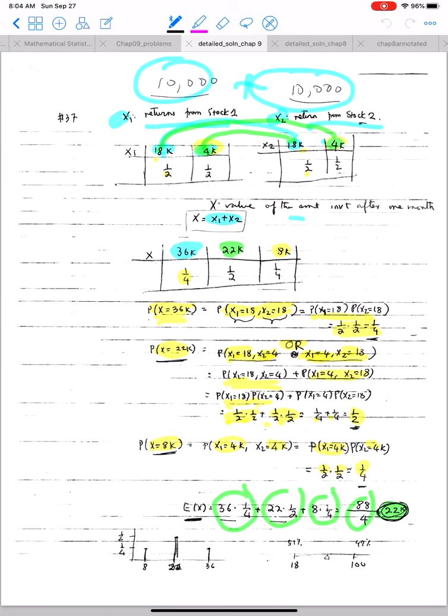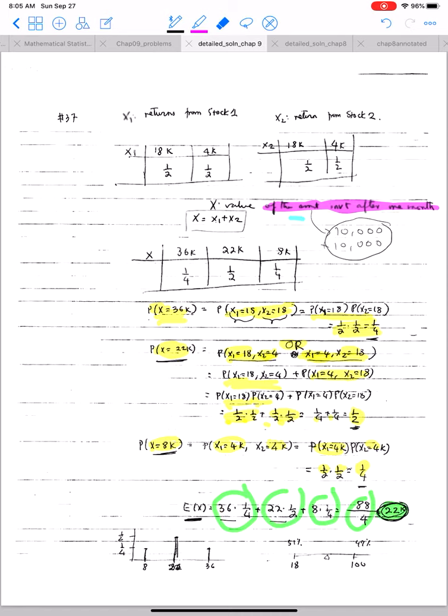So my random variable of interest is the value of the amount invested after 1 month. When I say value of the amount, it is the 10,000 plus the 10,000, which is 20,000. Notice this random variable can be written as the sum of two random variables, x1 and x2. x1 is the return from the first 10,000 and x2 is the return from the second 10,000.